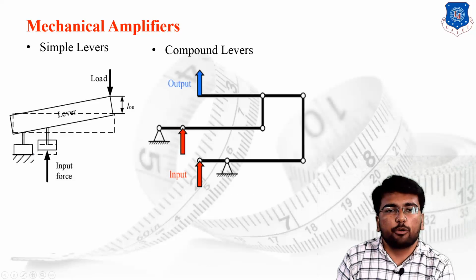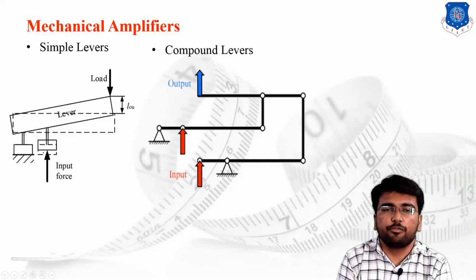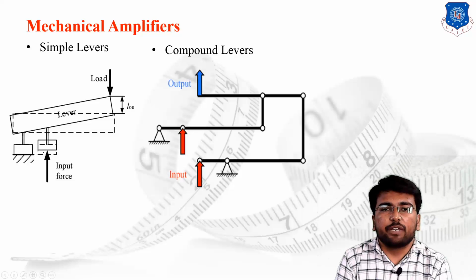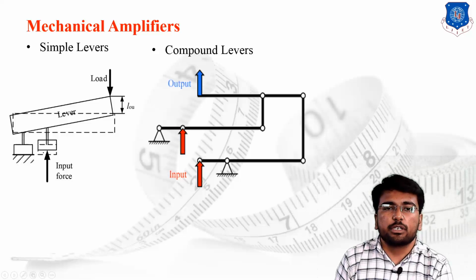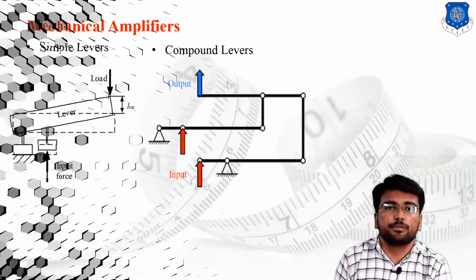Same way in the compound lever, if we are supposed to lift an output which is far beyond the range of the input, then what we do is provide different inputs at different points, and all the moments of the inputs and output will be balanced at the pivot point. It will drastically reduce the value of the input.